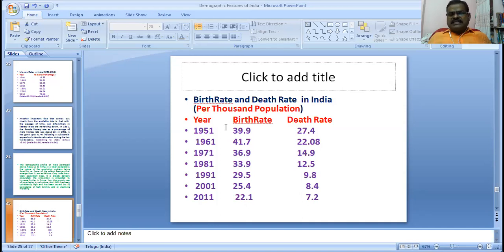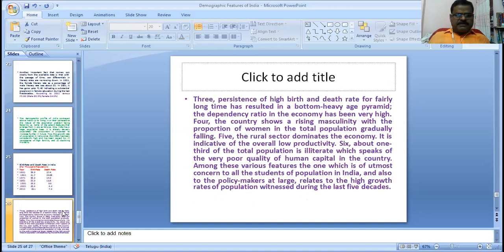You observe that in 60 years the birth rate has nearly halved. The death rate has also decreased substantially. Both birth rate and death rate in India continuously decrease. That is a healthy improvement in India. We observe that is another demographic feature.